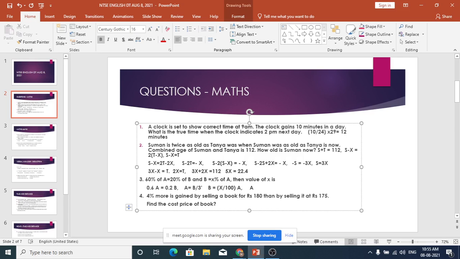A is equal to B by 3. Instead of B, I am going to substitute X divided by 100 into A.